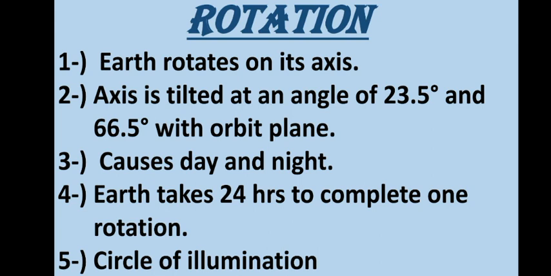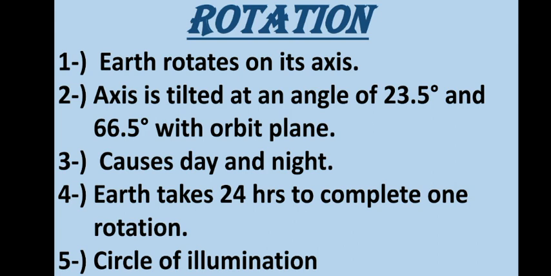Then the rotation causes day and night. Due to the Earth's rotation, the Sun appears to move across the sky from east to west. The Earth's rotation is also responsible for the daily cycle of day and night. Earth takes 24 hours to complete one rotation. We have studied this point.